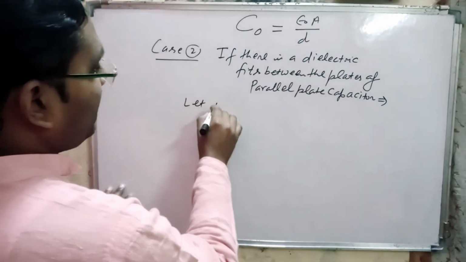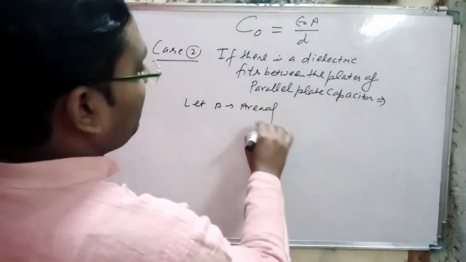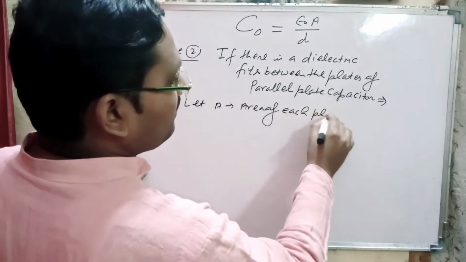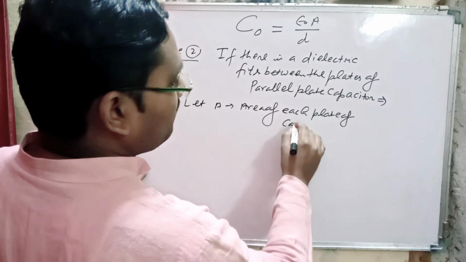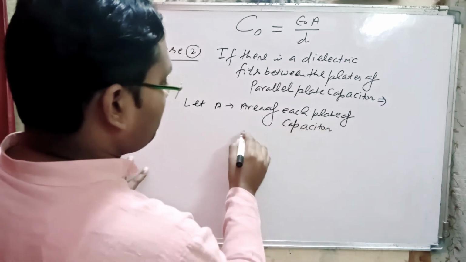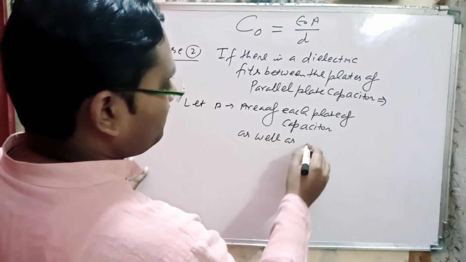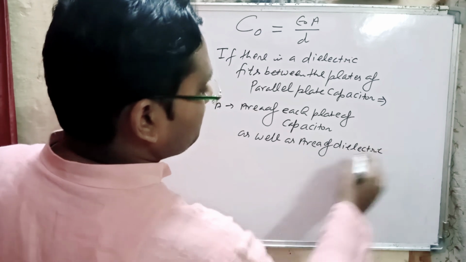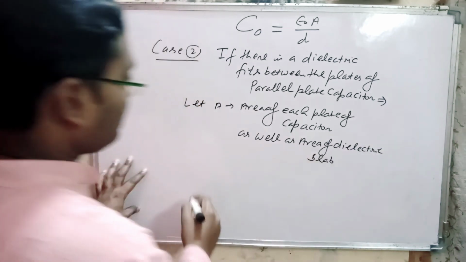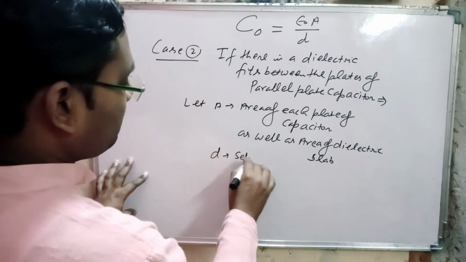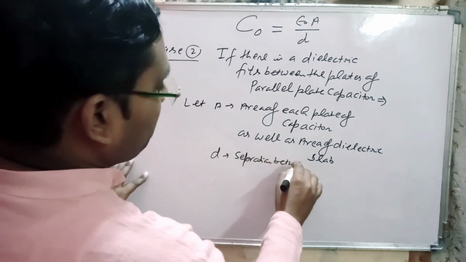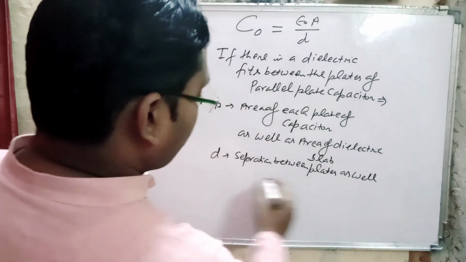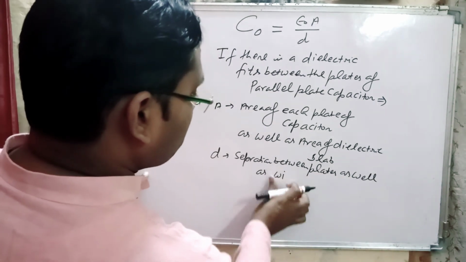Now here let capital A be the area of each plate of the capacitor as well as the area of the dielectric slab, and D is the separation between the plates as well as the thickness of the slab.